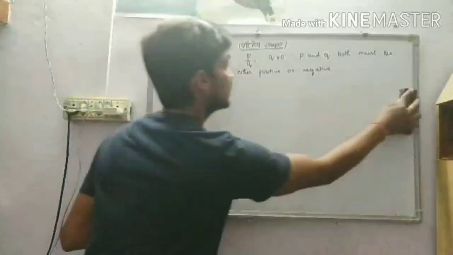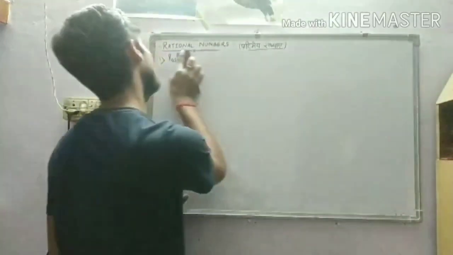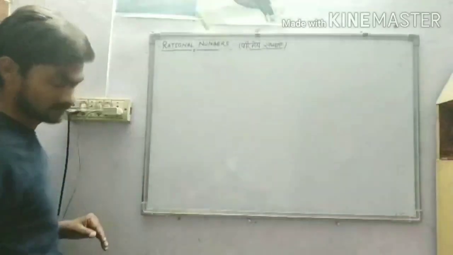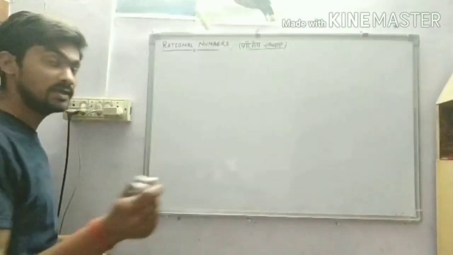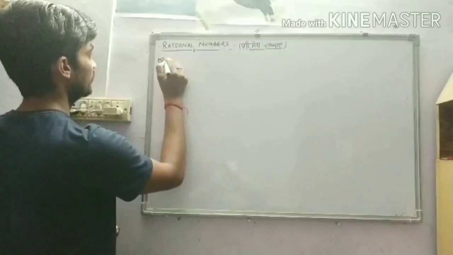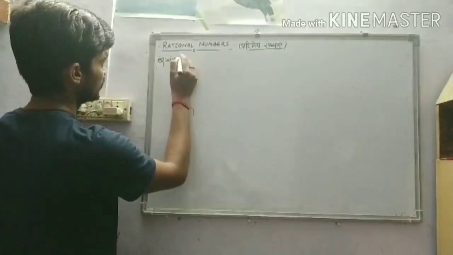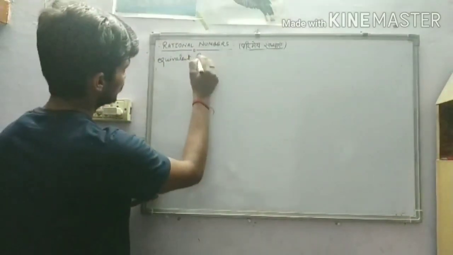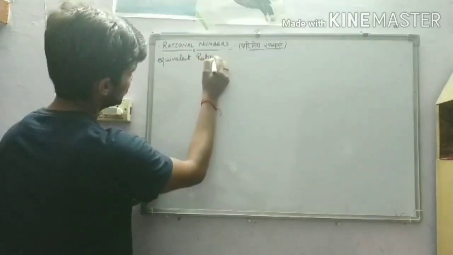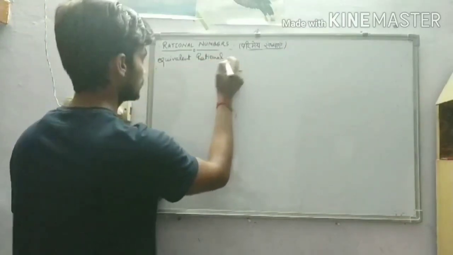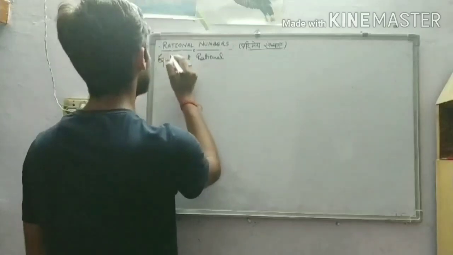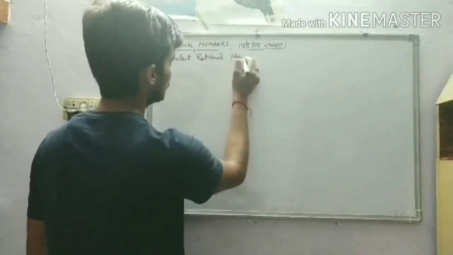Next is equivalent rational number. As the name displays its character, equivalent rational number.